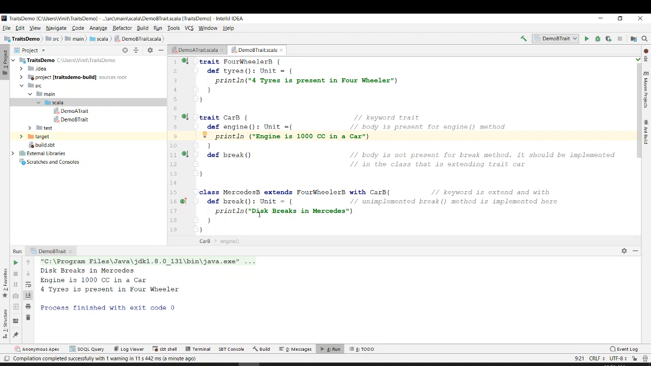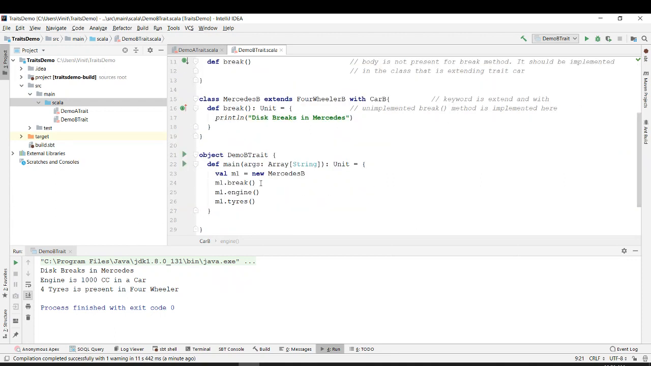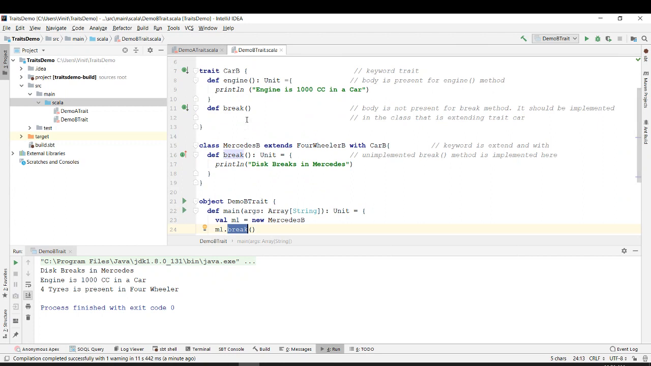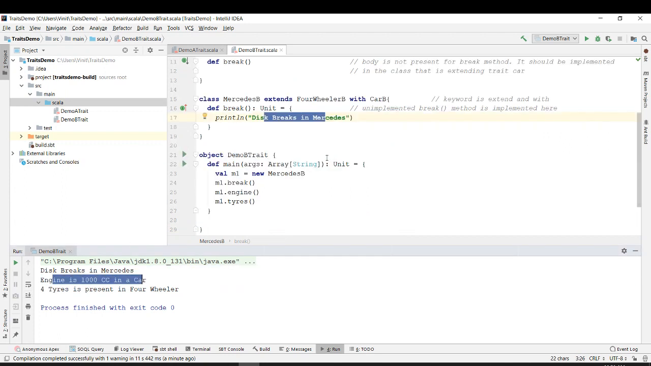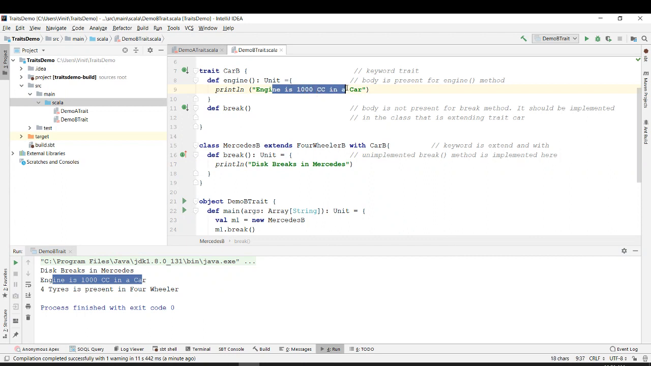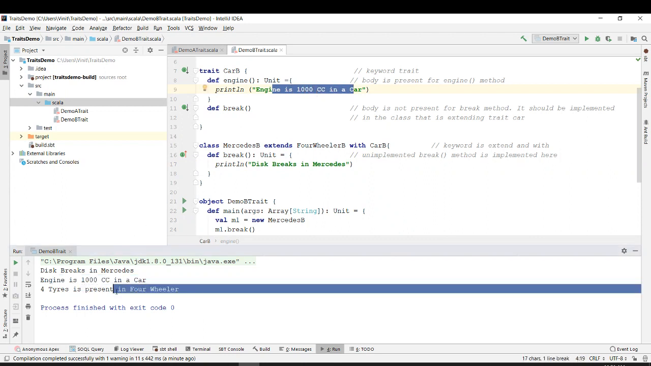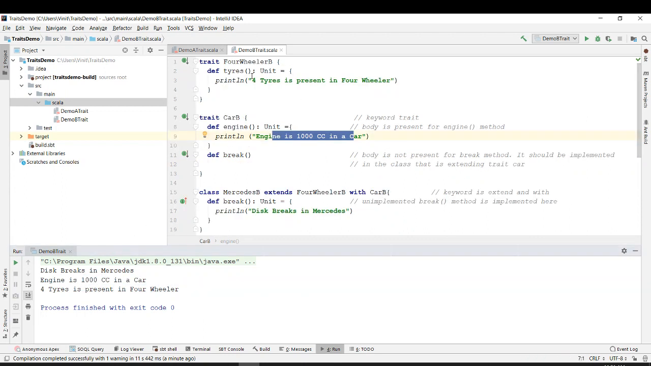Okay, so it says disc brake in Mercedes. Whenever it was calling brake, it was present in car B but implemented over here. So it says disc brake in Mercedes. Engine is 1000 cc in a car, and four tires are present in a four-wheeler. So this is the same thing as the previous example.